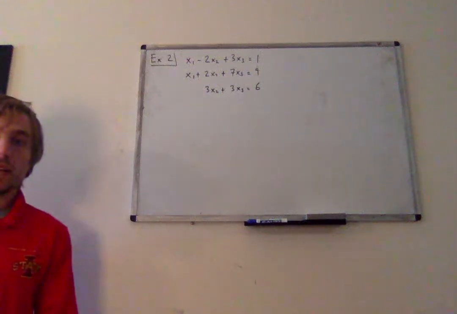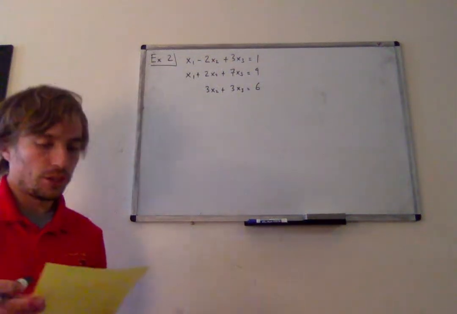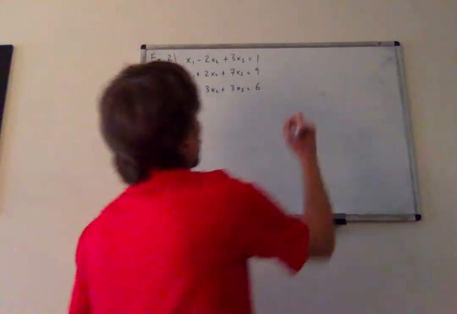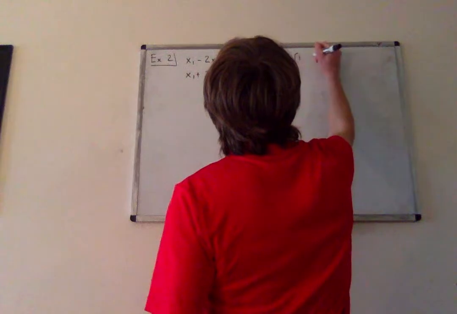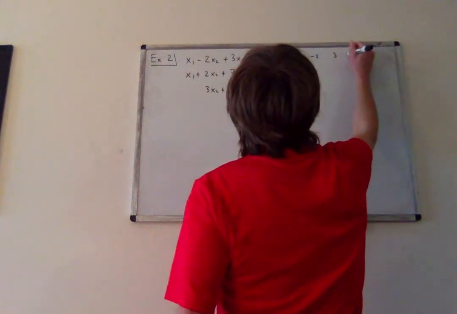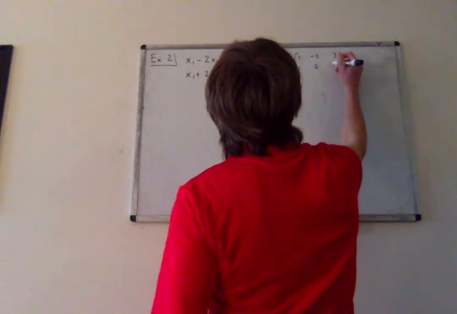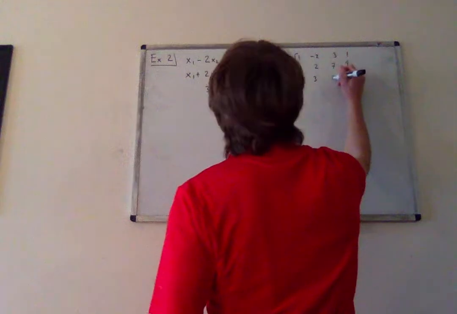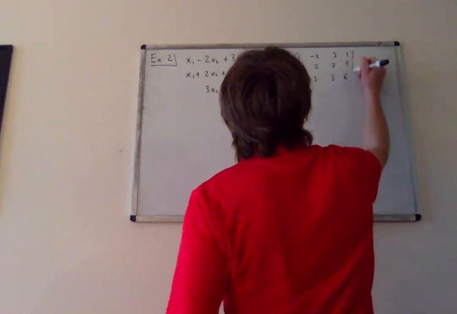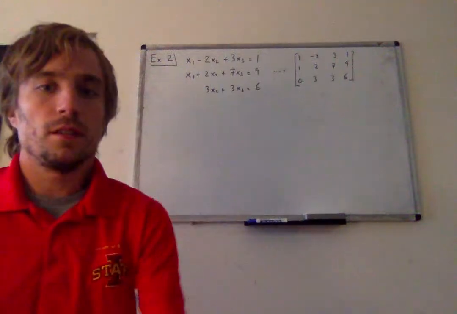All right, so I want to now, again, use row operations to find the solution to this linear system. So I'm going to set up the augmented matrix. And again, I'm going to start by working towards the same idea of eliminating variables in equations.